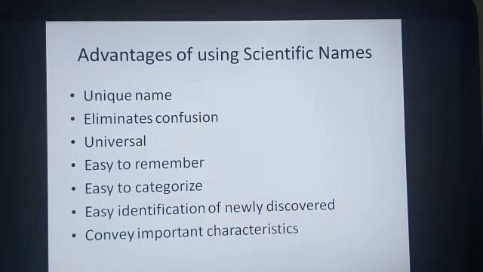The scientific names are easy to remember and they are easy to categorize also. And if you have a newly discovered organism, it is easy to identify it depending upon the name. And last but not the least, very importantly, it conveys very important characteristics of that particular organism. When you know that we are talking about a particular genus, then you can already recall certain important characteristics of the organisms belonging to that particular genus.